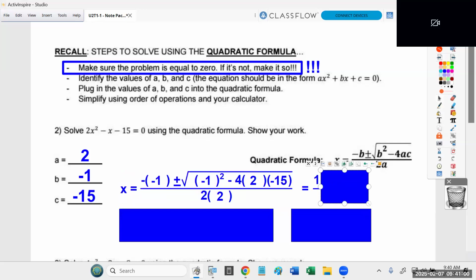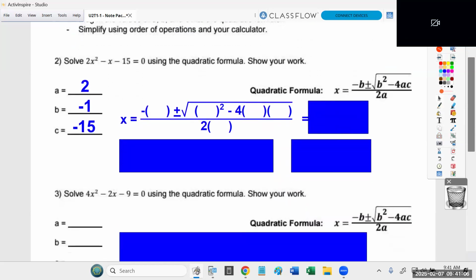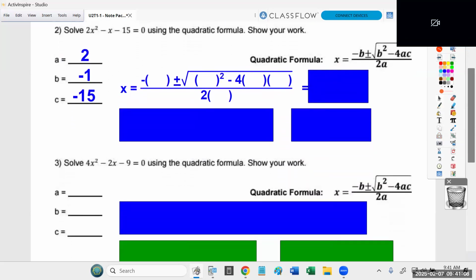So before I type in all of these values, I like to, again, set up the structure. I like to just set up my quadratic formula structure. And remember, again, I set up an empty set of parentheses everywhere where I'm going to be putting a number. Now, the value a, in this case 2, gets used twice. It gets used once next to the 4 and once down on the denominator. Okay?